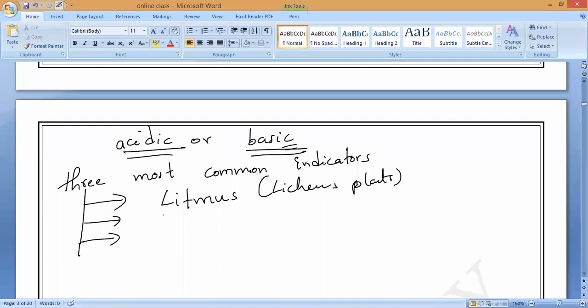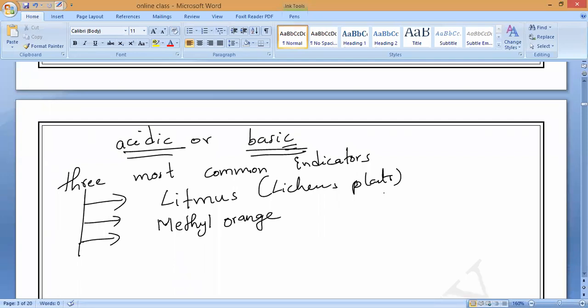Next, litmus is actually a natural indicator. The next two are synthetic indicators, or man-made indicators. One is called methyl orange. We have so many natural indicators. Understanding litmus paper, even you can take tamarind, not turmeric. Turmeric. Next, hibiscus plants, as we call it in Tamil, and so many kinds of natural indicators we have. Cabbage also, sir. Yes, cabbage. China rose. Yes.